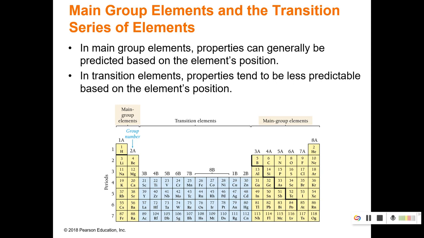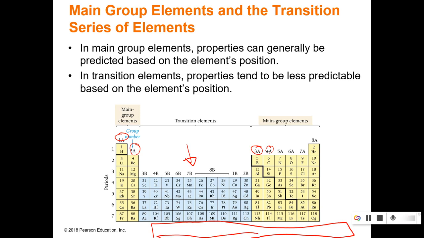Then we have our main group elements and our transition elements. So our main group elements are denoted by this A at the top of the periodic table. And then transition elements are in this section, and they have B's on top of them. That bottom section down here that's real long, those are also transition elements. So they're not as predictable. Main group elements are generally predictable based on their position, and those transition elements are less predictable.